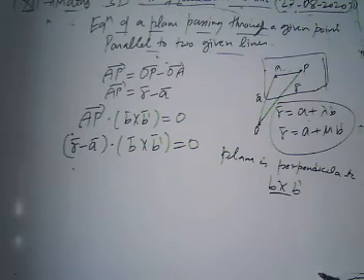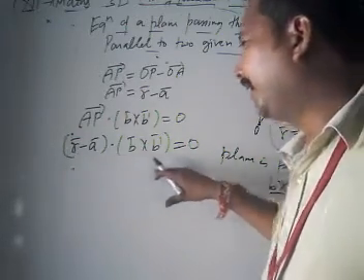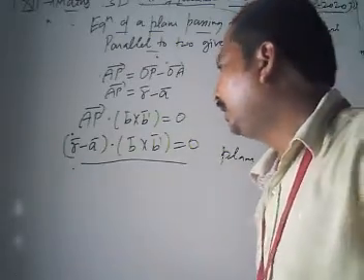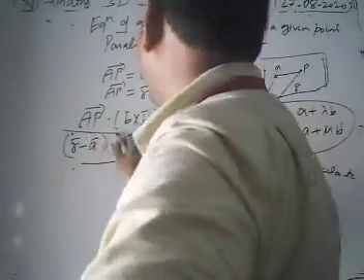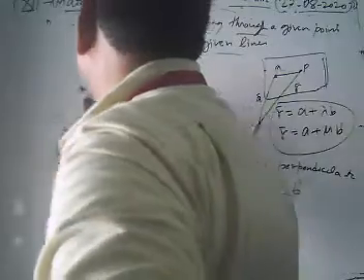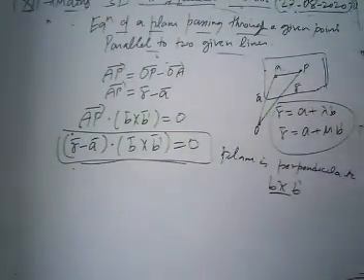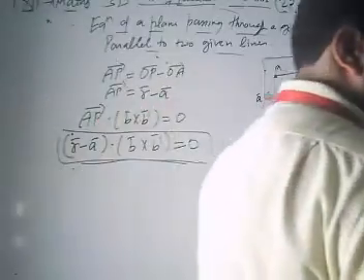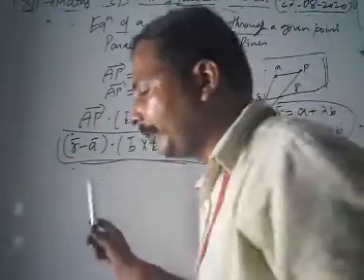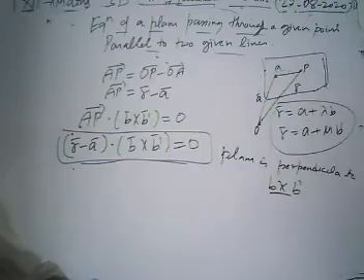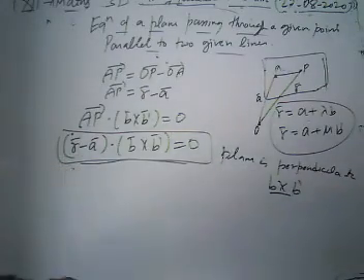Then, does it remind you of something? It's r minus a dot b cross b prime equal to 0. We get an equation of a plane when it passes through a point a and is parallel to given lines. Now look, it's a type of a dot b cross c. What was this?